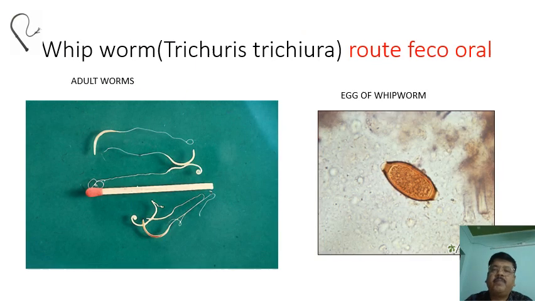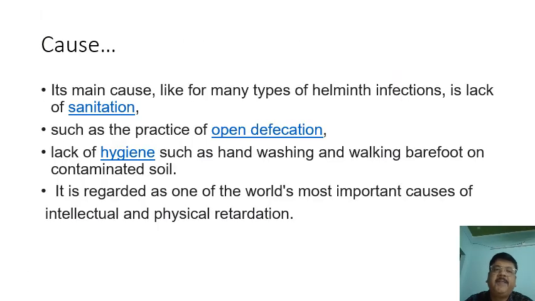Now, the third organism is Trichuris trichiura, or whipworm. The morphology looks like a whip, and the transmission is by the fecal route. This is the characteristic morphology of the egg: two mucus plugs at both poles of the egg, which is cylindrical in shape.